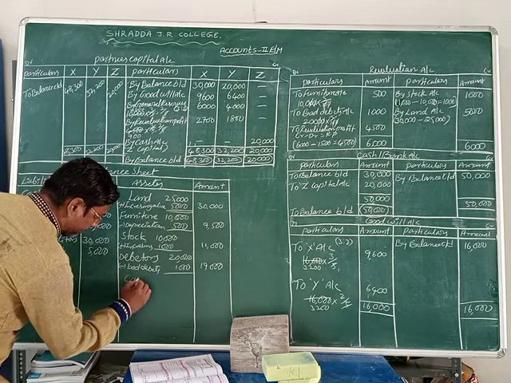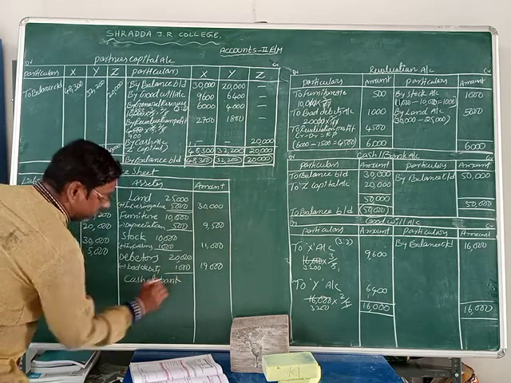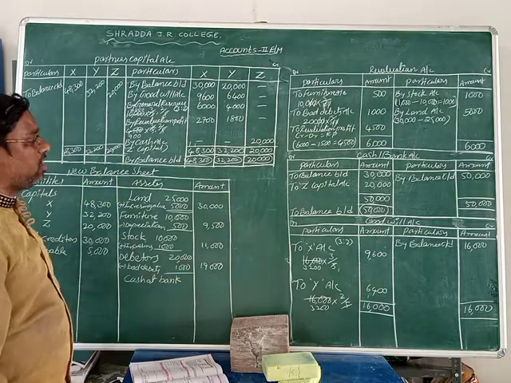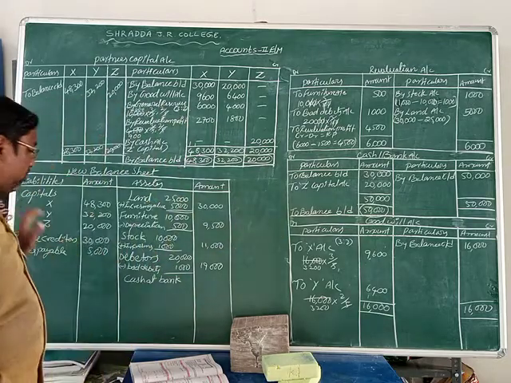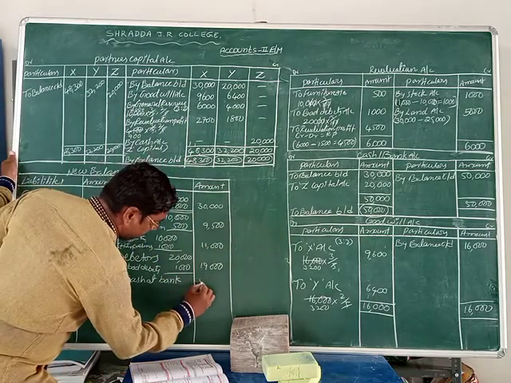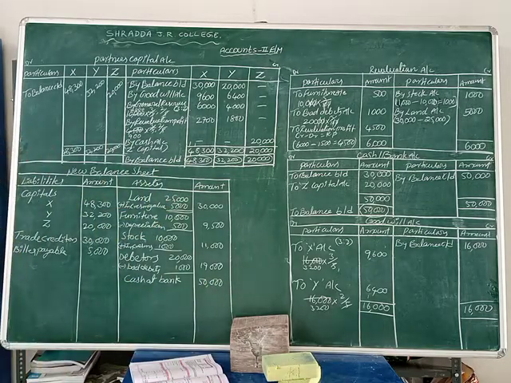Now next one is cash at bank. Write down here, cash at bank. What is the value of the cash account? 50,000 rupees. This is the value of cash at bank. Write down here 50,000. Okay, now all are done, friends: land, furniture, stock, debtors and cash at bank. What is the remaining one? Goodwill.